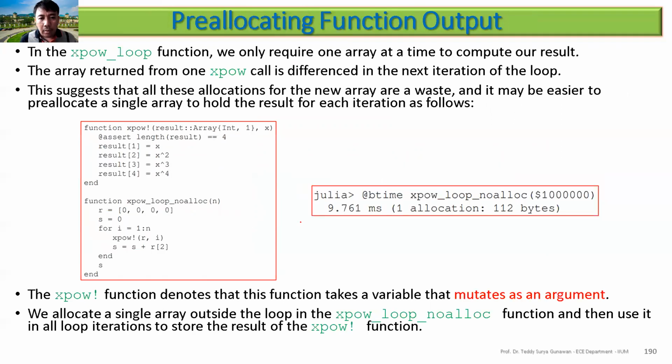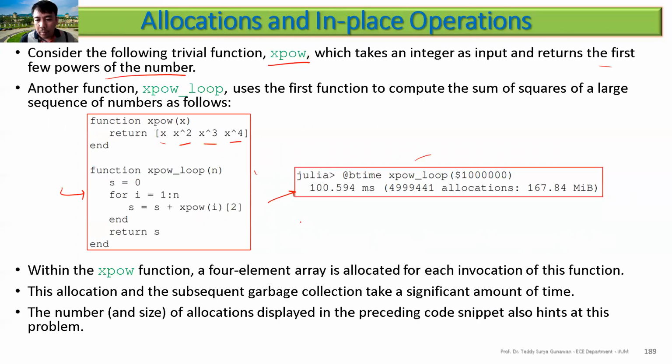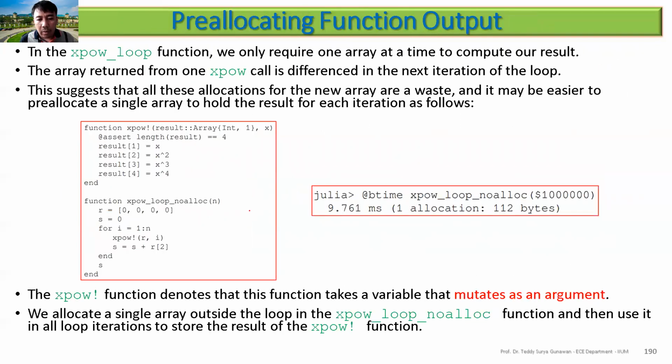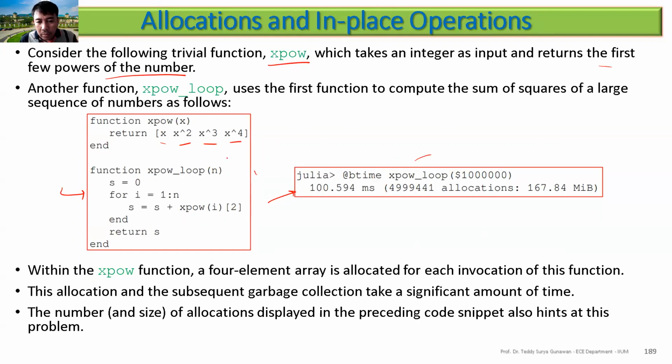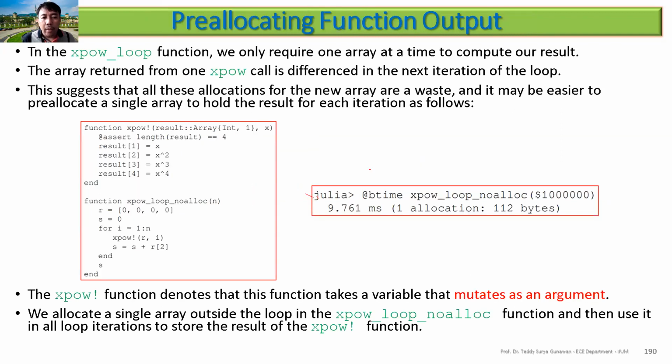But if you are using the x power loop, it will be faster because this one already allocates the output. You already know the size of the output. In order to do that, you can also use something like this, which means that you want to change the result in place. The result is part of the arguments here.